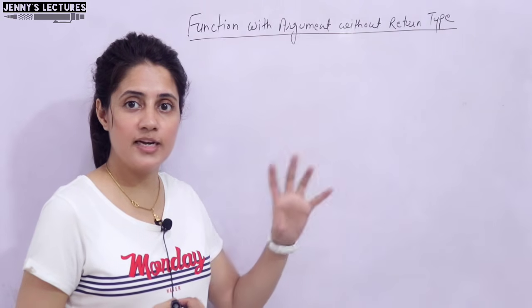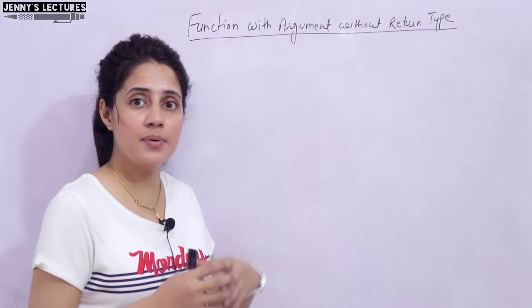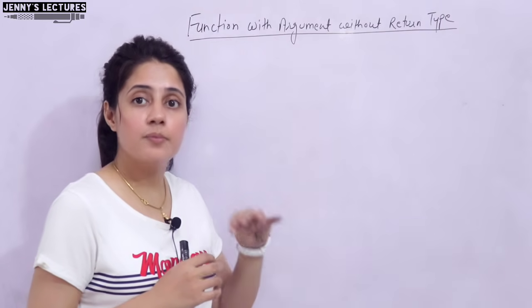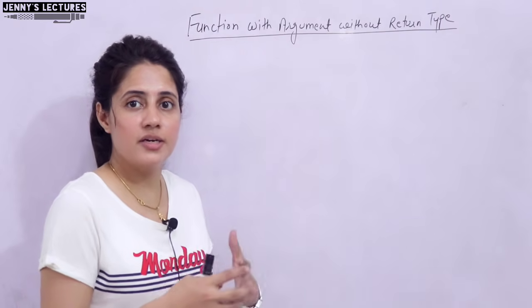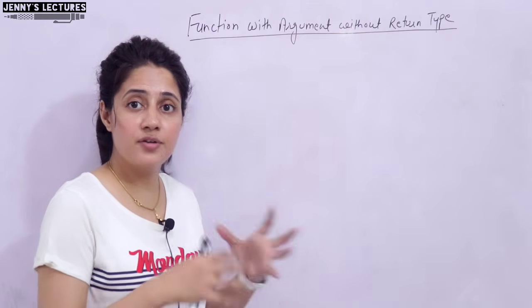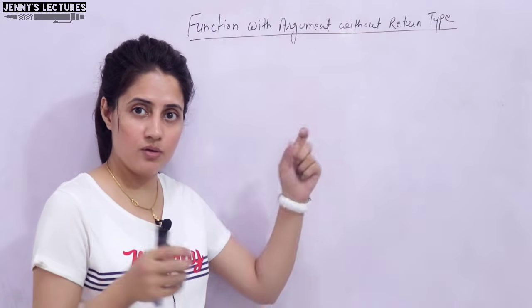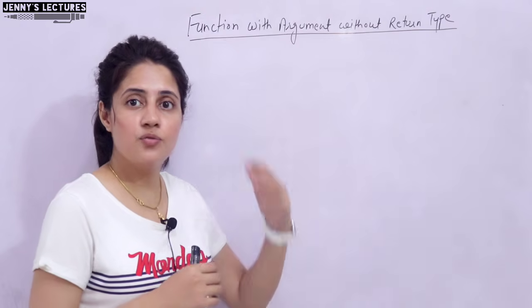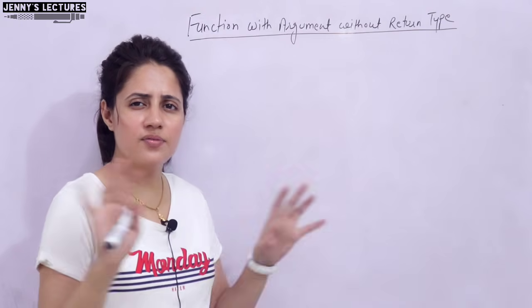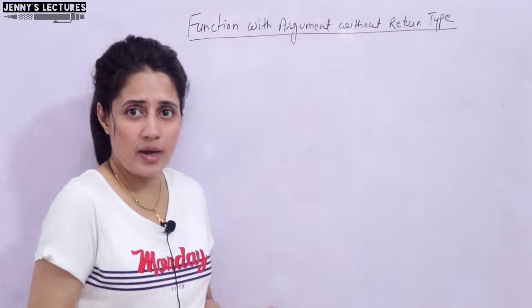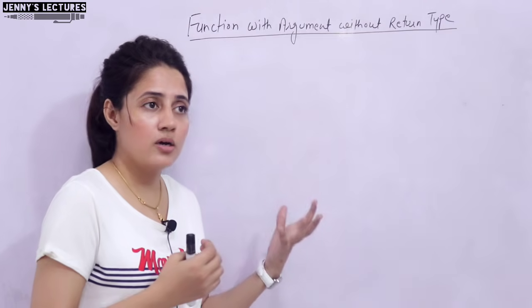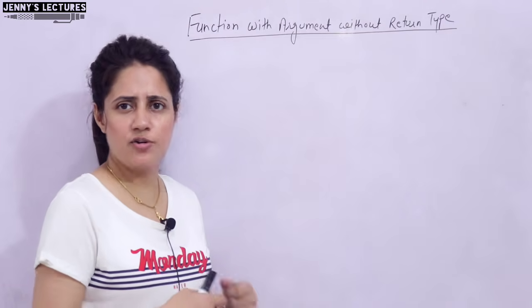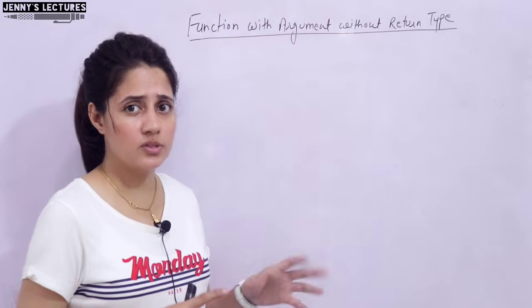We will take the same example, addition of two numbers. I am taking the same example in all the four categories. Why? Because you will get a better understanding if I take the same example. You will get to know the difference between the four classifications clearly with one same example. Otherwise, you can take a different example and try out different programs also, like addition, subtraction, number is prime or not, these kinds of programs. I will give you some assignment also after this video.